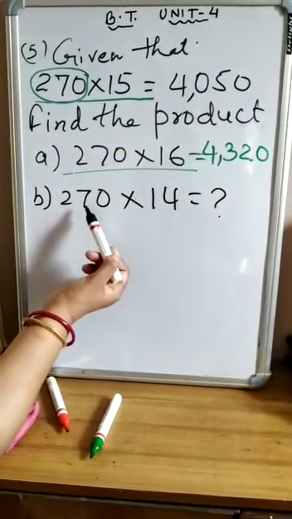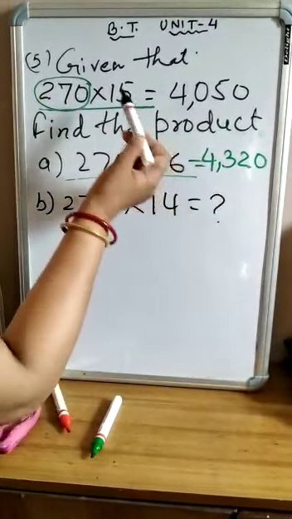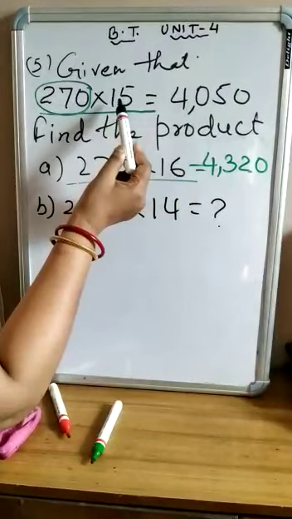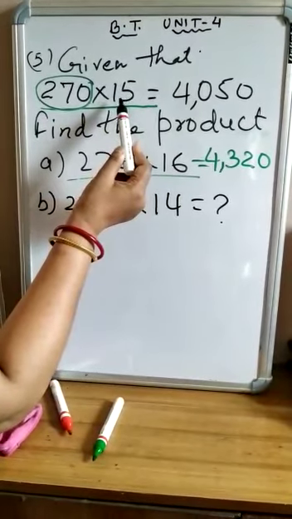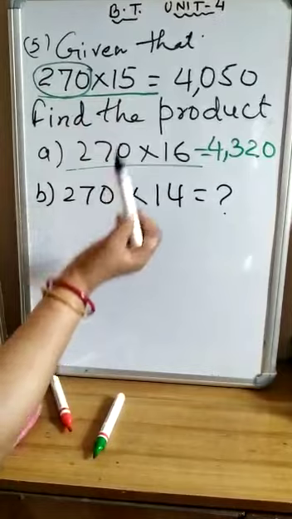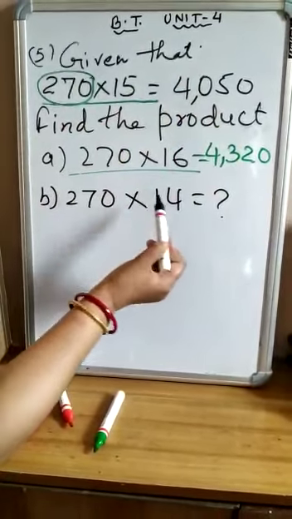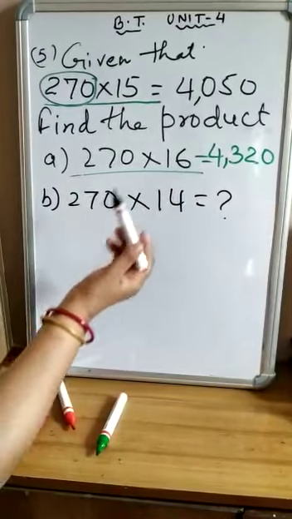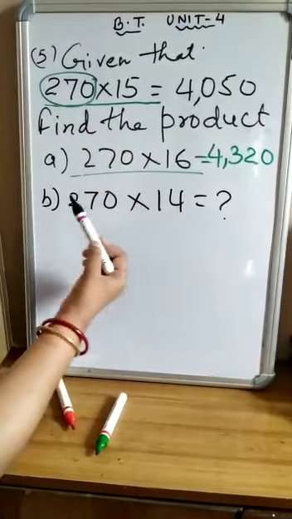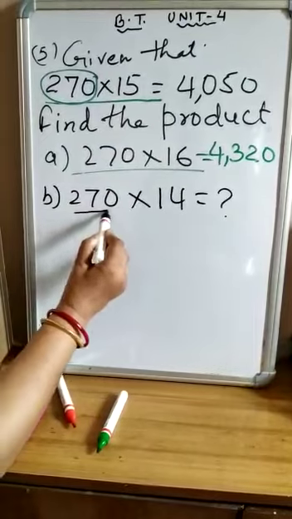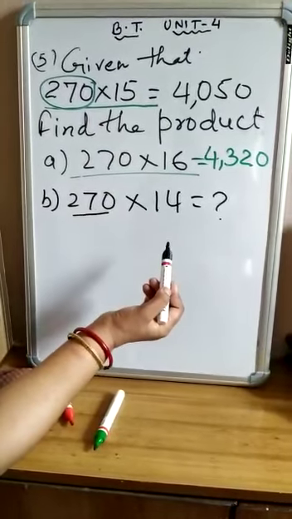Here 270 is repeated 14 times. It means it is minus 1 time from 15. You will subtract 270 from this 15 times 270, then you will get 14 times 270, because 15 minus 1 is 14.